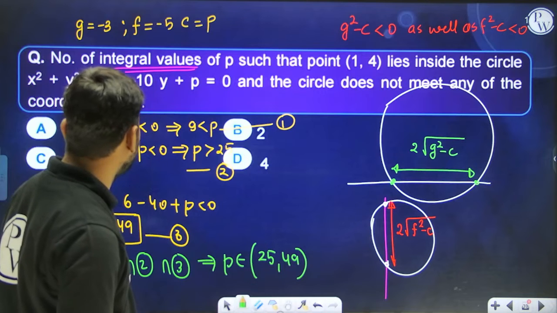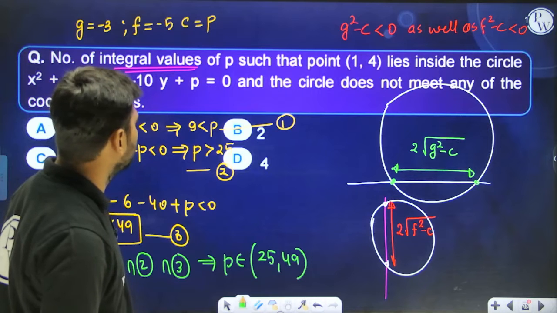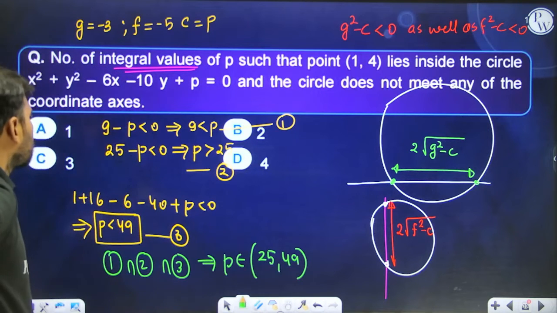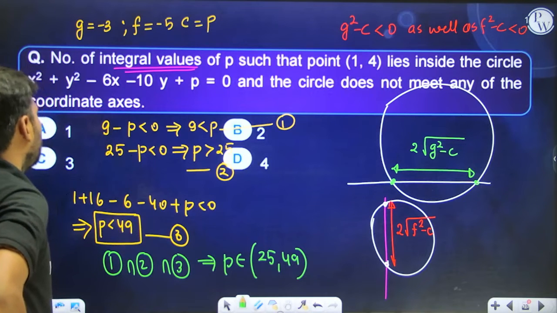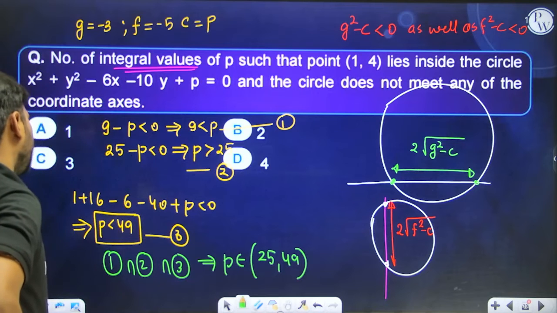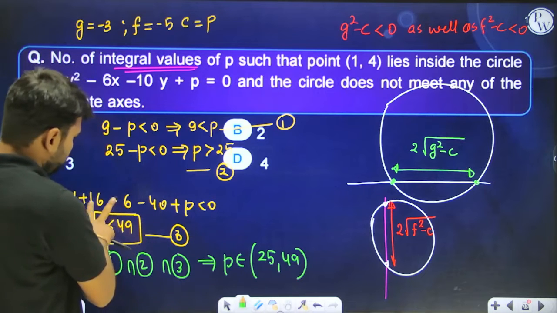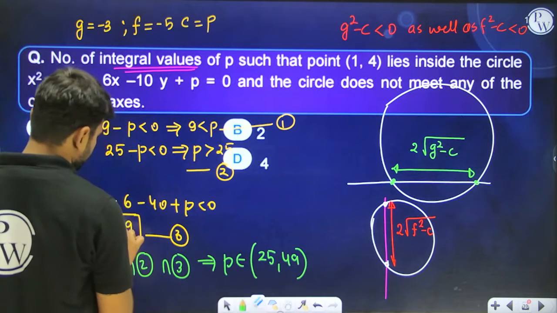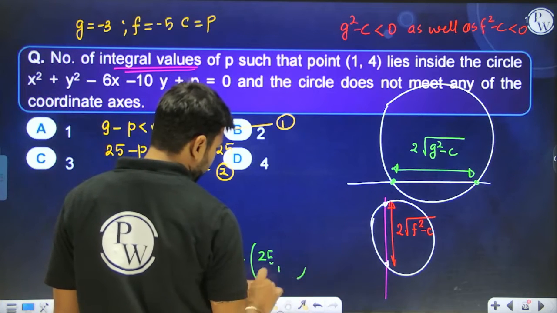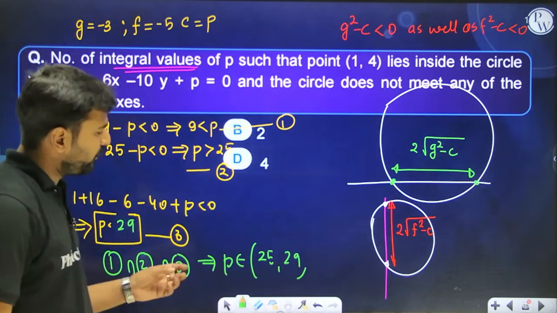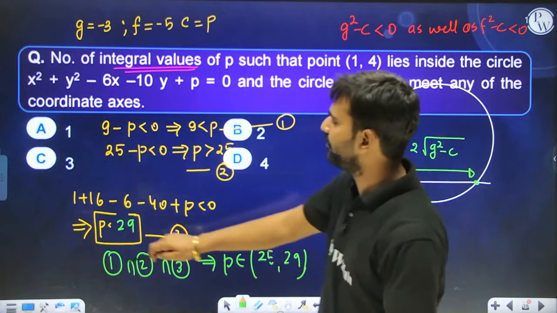P has to be greater than 25. So the number of integral values of P such that the point lies inside this particular circle. Wait a minute: 1 plus 16 minus 6 minus 40 plus P minus 46. Sorry, there is some calculation mistake I have done: plus 10 minus 30, this is 29. And if this is 29, over here 29 will come. So between 25 and 29, how many integral values come? 26, 27, 28, 3 values. So the answer has to be C.